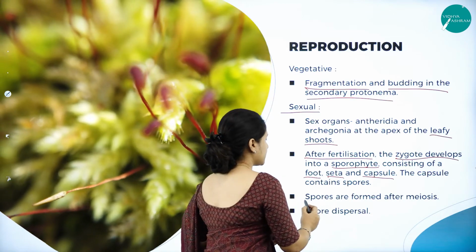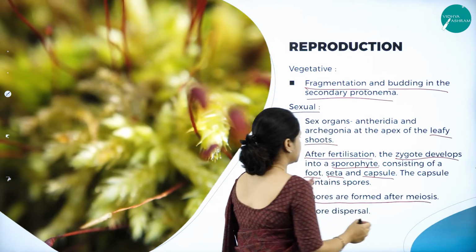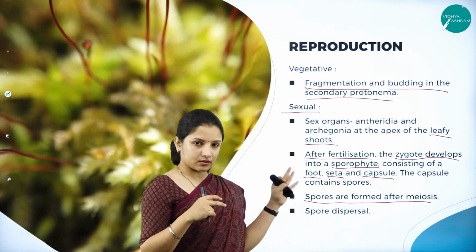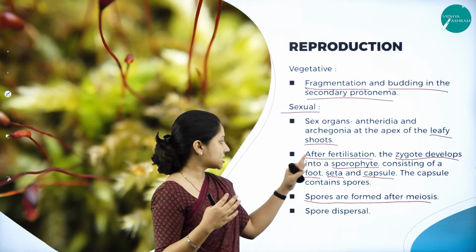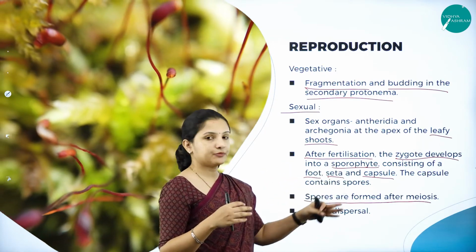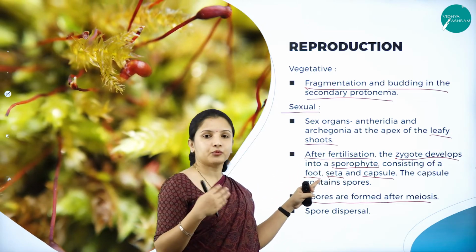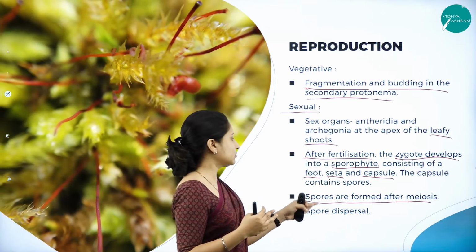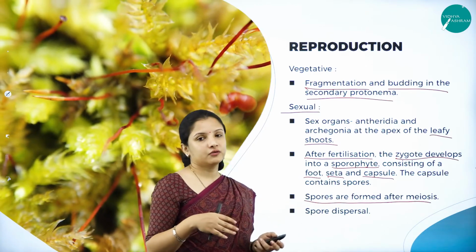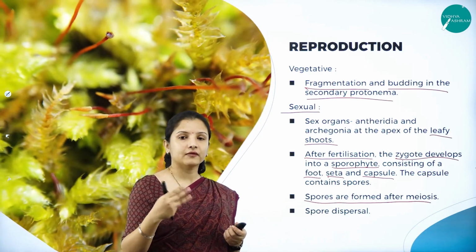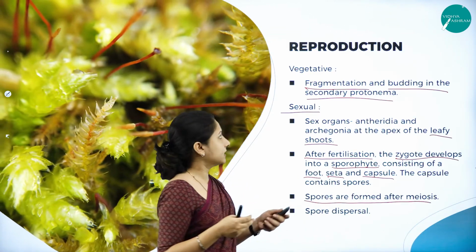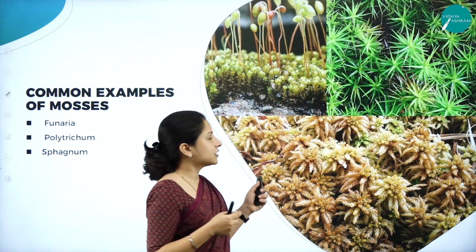Spores are usually formed after meiosis. So the sporophyte, or in general the capsule, undergoes meiosis and produces the spores, and after that the spores are dispersed, and that is how they develop into a new organism. So this is about the sexual reproduction.